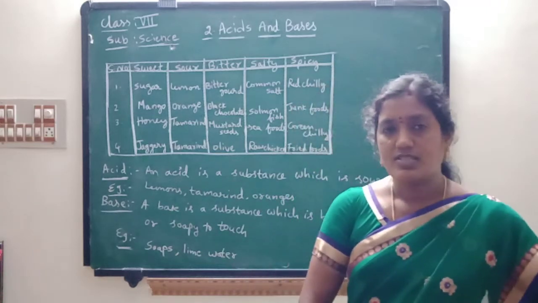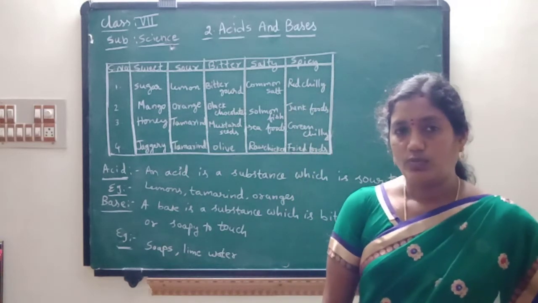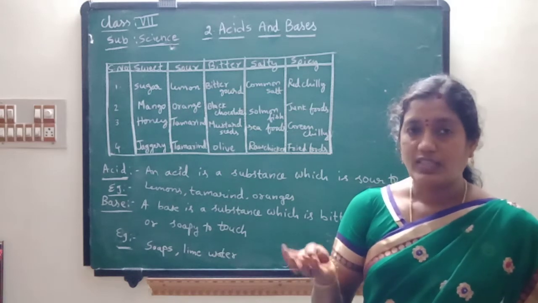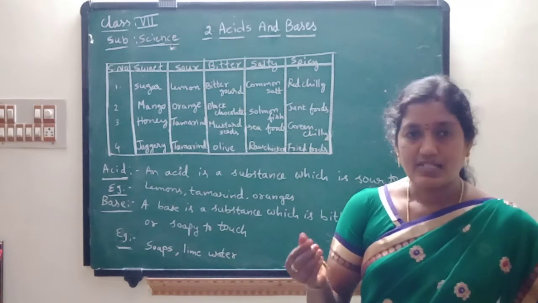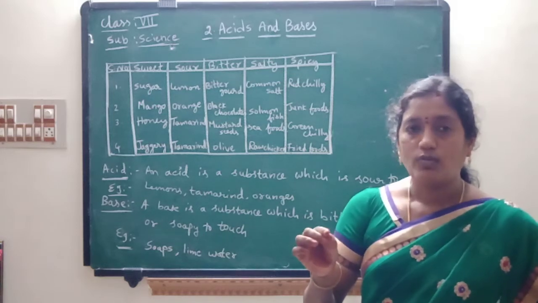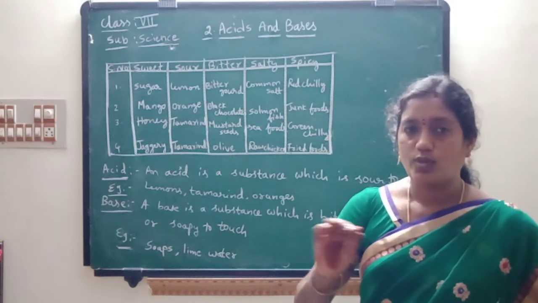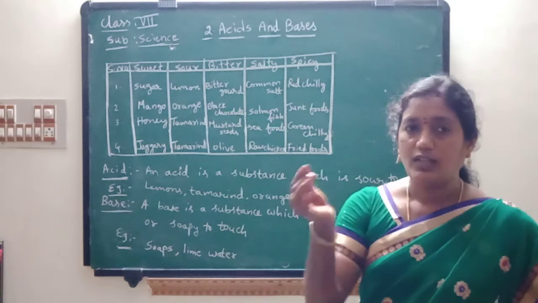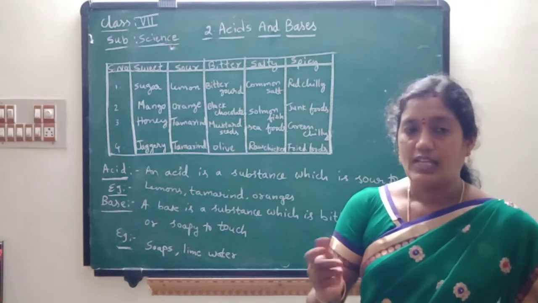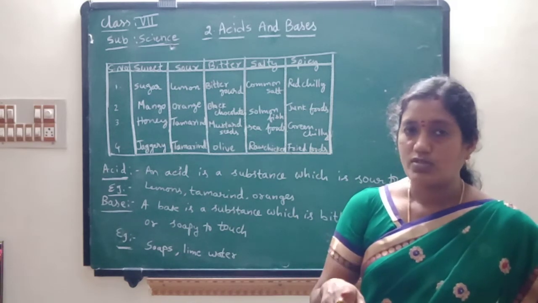What are the substances which are soapy to touch, children? Suppose I tell you now, bathing soaps and detergent soaps. When you wet them with water, add some amount of water on the soaps and rub like this, then your fingers will become sticky. So soapy to touch. Next, detergents, bathing soaps.